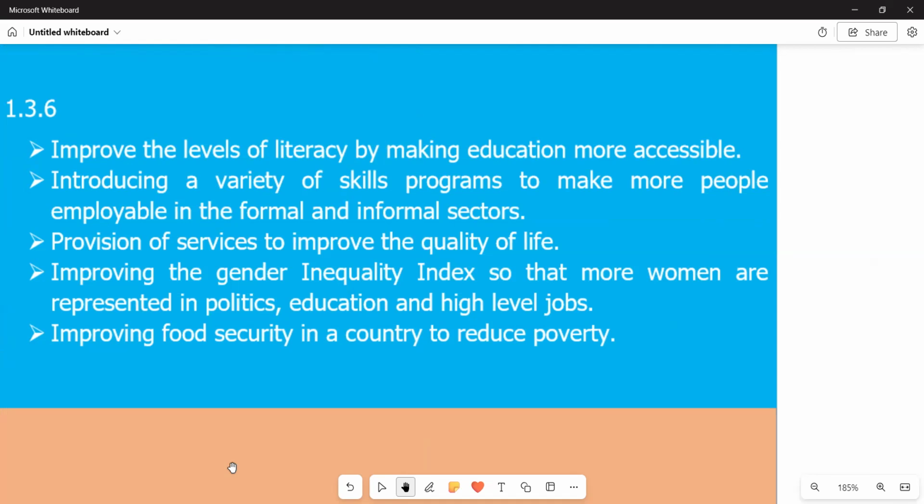And then the next point, improving the gender inequality index so that more women are represented in politics, education, and high-level jobs. So these are the recommendations being put in place according to this video in terms of enhancing human development. The last point that we have is improving food security in a country to reduce poverty. So these are the strategies that we are putting in place so that we can make human development a better aspect in our local economy.